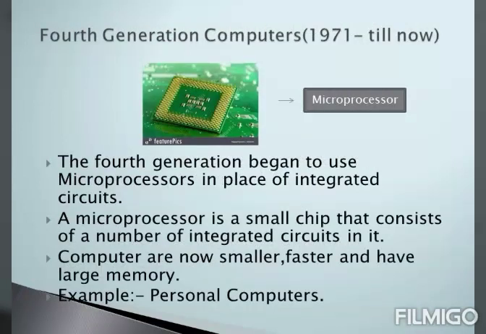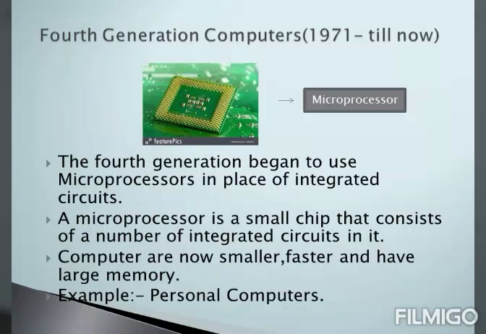Fourth generation computers from the year 1971 till now. The fourth generation computers began to use the component called microprocessors in the place of integrated circuits. Students, how a microprocessor looks has been shown in the image.